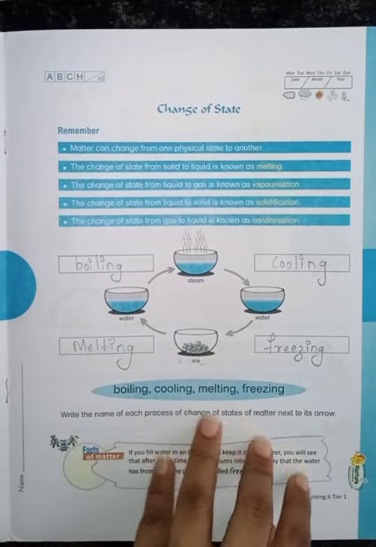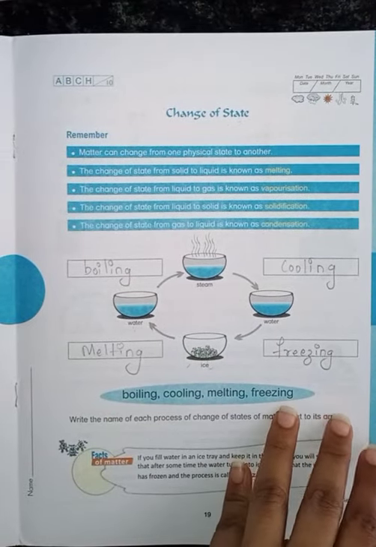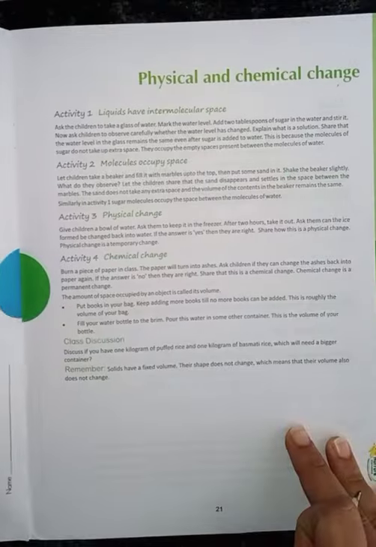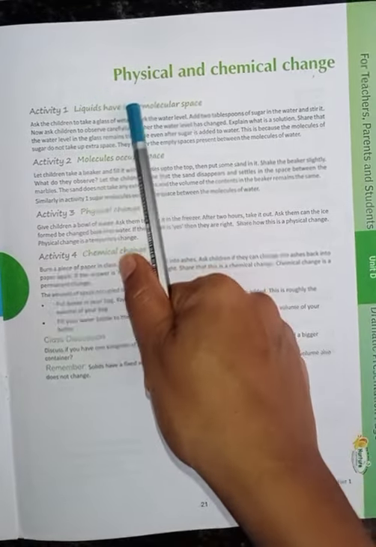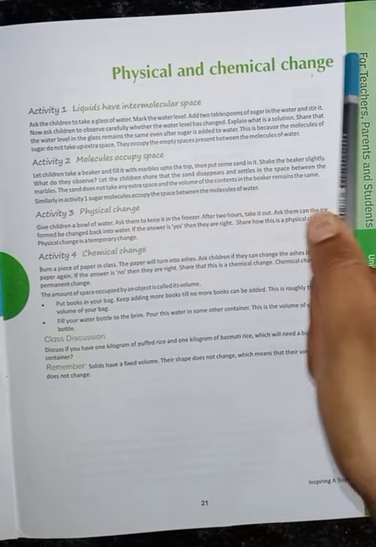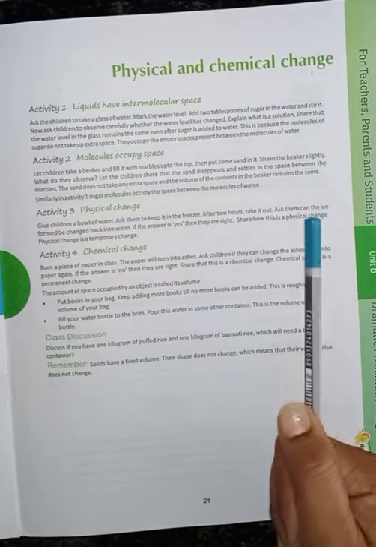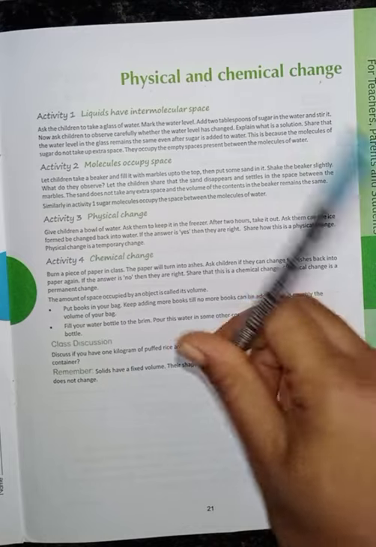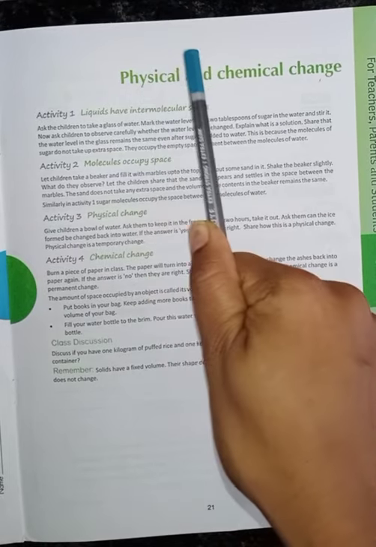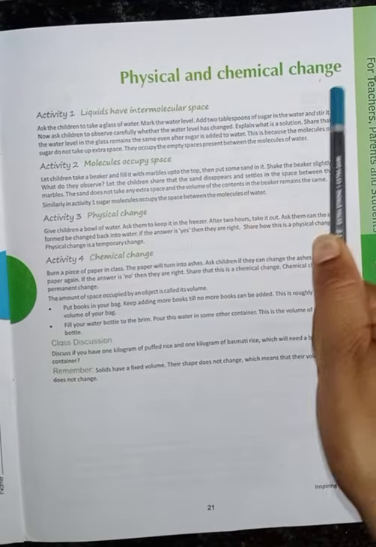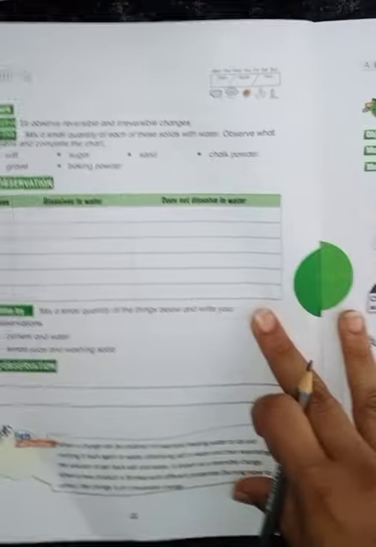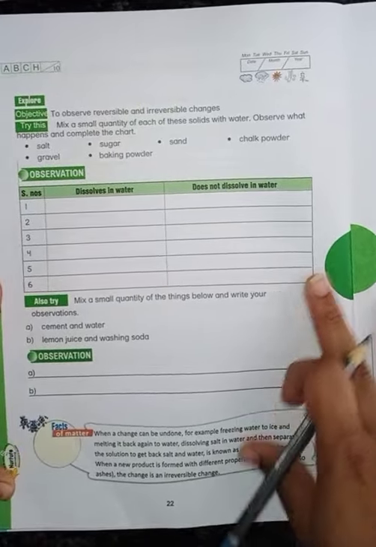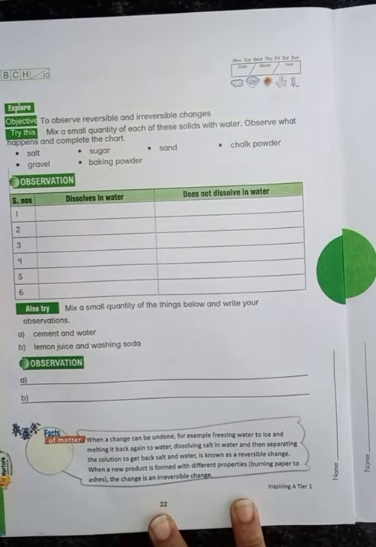Now we'll see. Everybody open page number 21, physical and chemical changes. Now open page number 22.